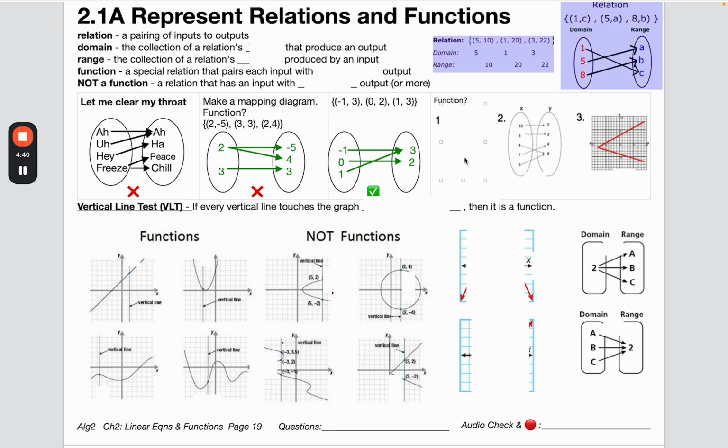Let's see. What about this one? I'm looking at 4 going to 12 and 4 going to 15, 5 going to 18, 5 going to 21, 6 going to 24. Ready? Here we go with the inputs. 6. 24. 5. I don't know. Right, because there's 2 options. All right, all of a sudden, right away, you know it is not a function.